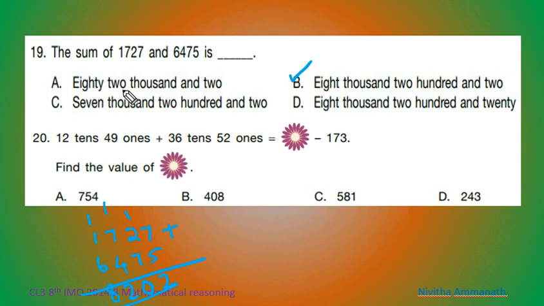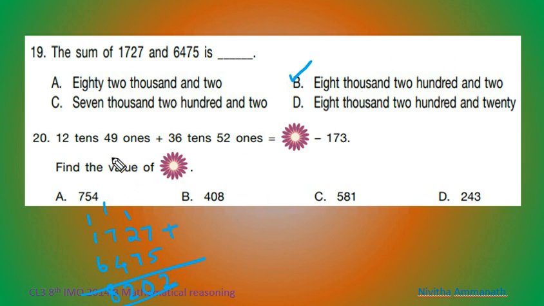This is 82,002, not. 7,202, no. 8,220, no. 8202 is the correct option. So B is the correct option.